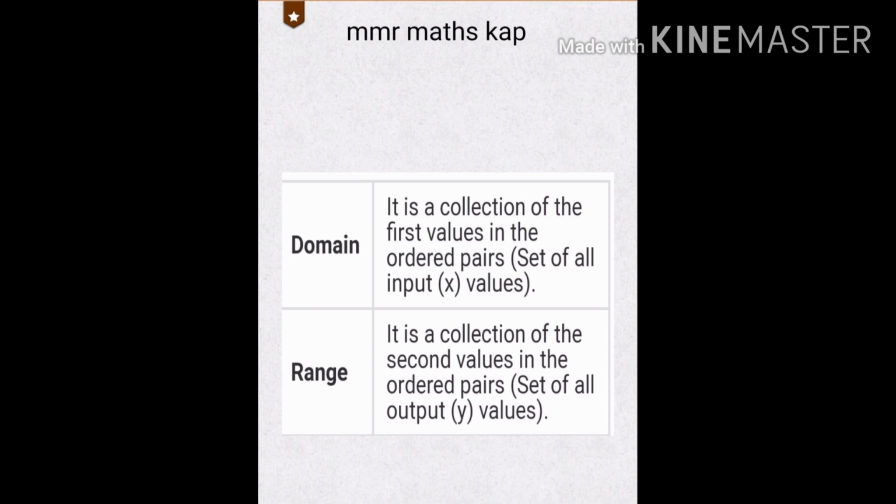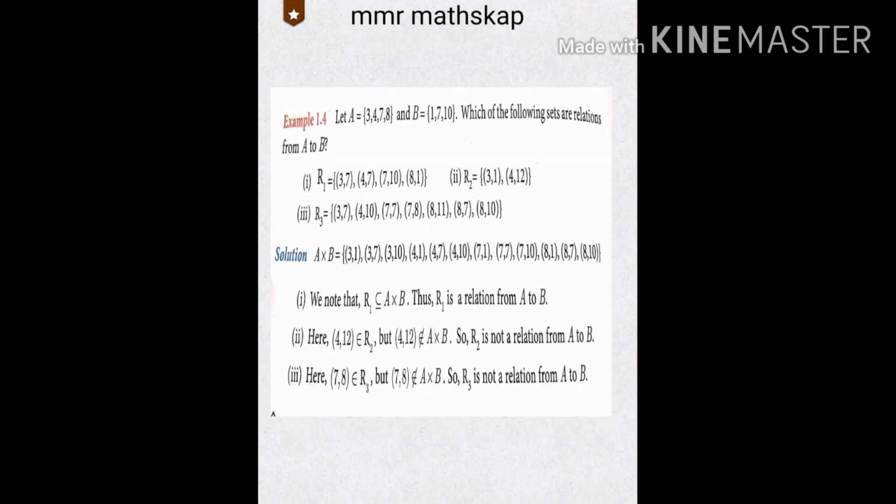And then what is a range? It is a collection of the second values in the ordered pairs. The set of all output y values. It's a very important thing. Domain is the set of all input x values. Range is the set of all output y values.